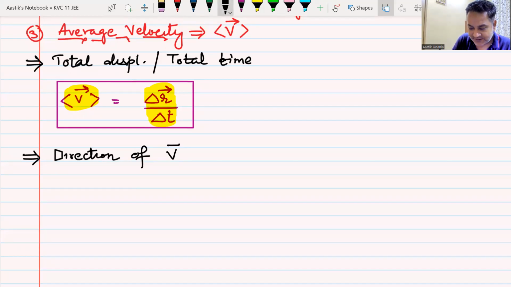Because sometimes students get confused about the direction of average velocity. You have come from home to school. I know your displacement. From home to school, I will draw a straight vector. That will be your displacement, magnitude as well as direction. What will be the direction of your average velocity?